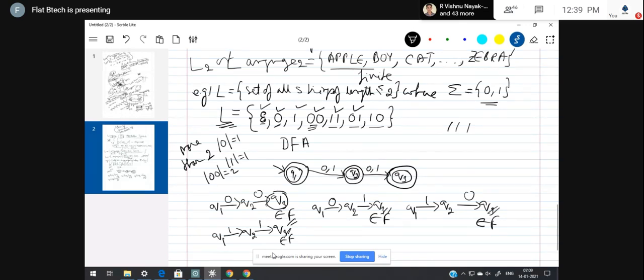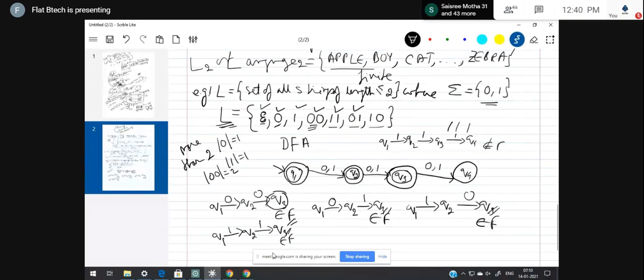Now, if the length is more than 2, with 0 comma 1 going to Q4, then it will not accept. So let me just check 1 1 1. It starts from the initial state Q1, on 1 goes to Q2, then 1 to Q3, then 1 to Q4.